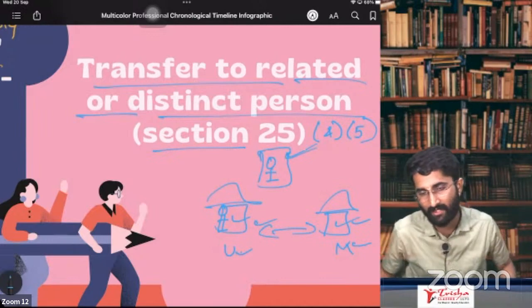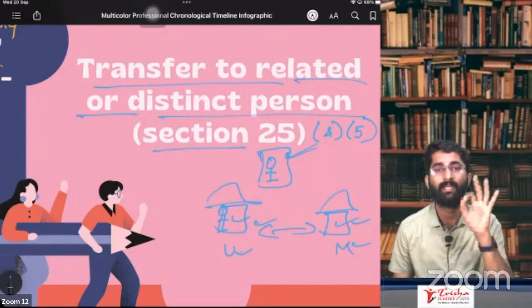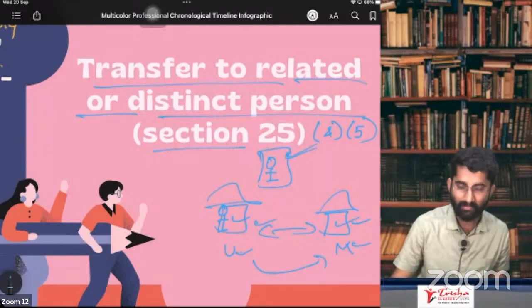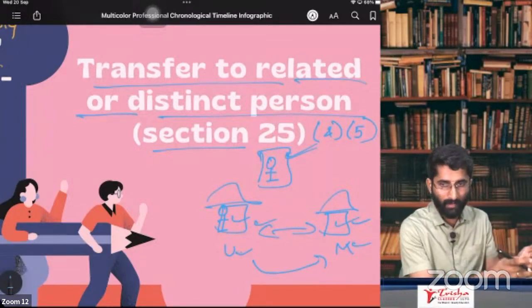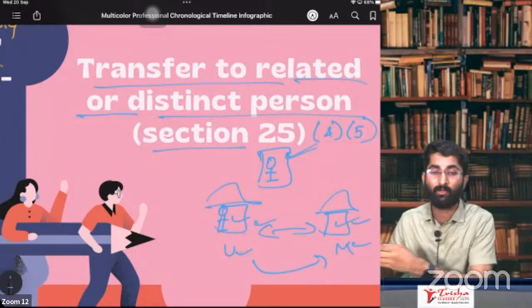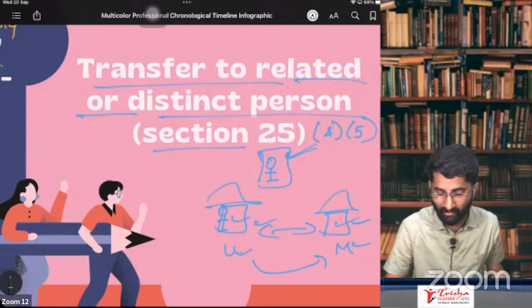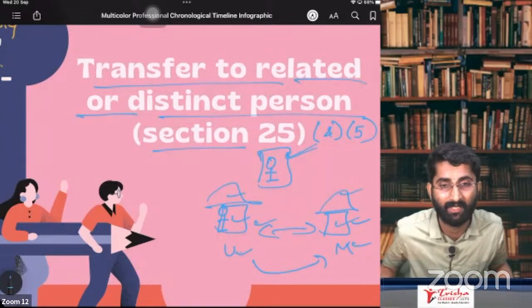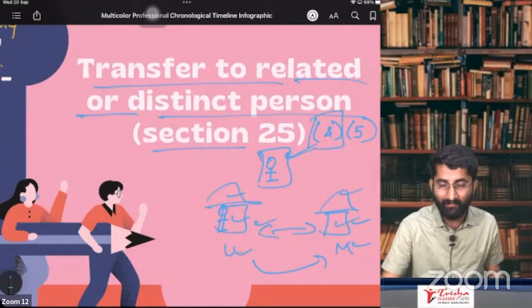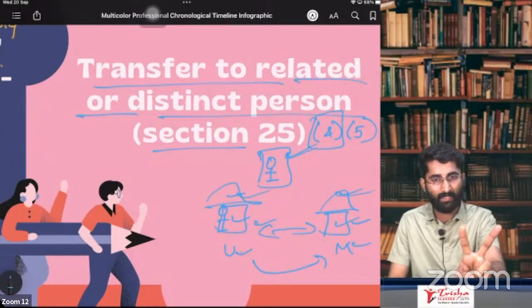In case of deemed distinct person, there is GST, there is supply. If goods are transferred from the Udupi branch to the Mangalore branch, this will be considered as supply. Why, sir? Because the two registrations are different. That is under section 25 subsection 4. Two registrations are different, so you are considered as deemed distinct person.